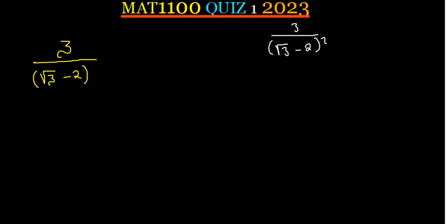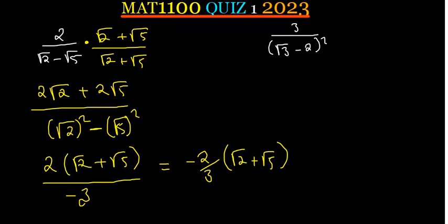Sorry. How do we get the negative 3 after we cleared the roots? So it will remain as 2 minus 5. We had square root of 2 squared minus square root of 5 squared.